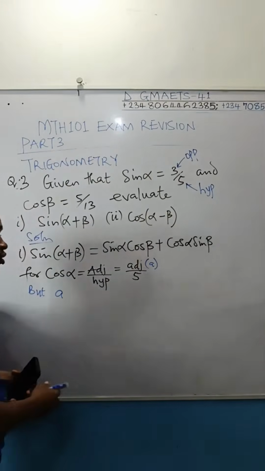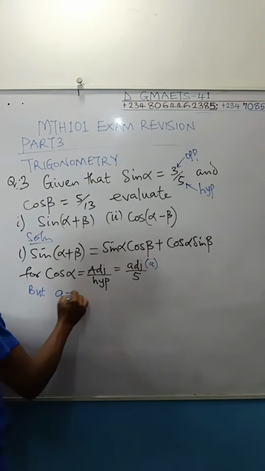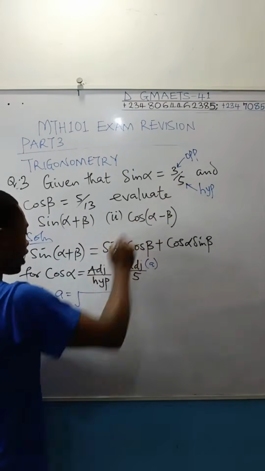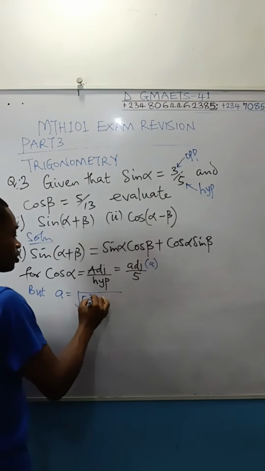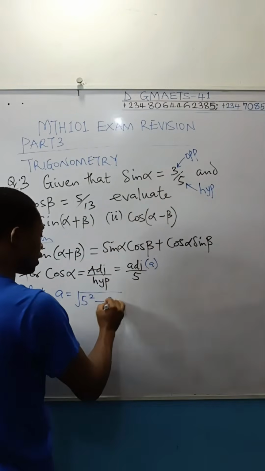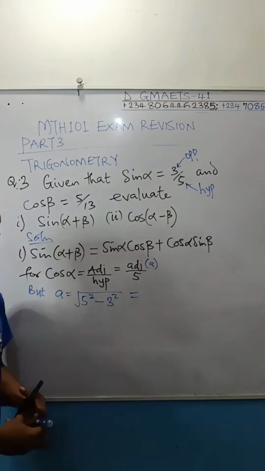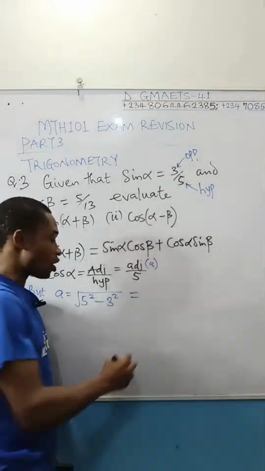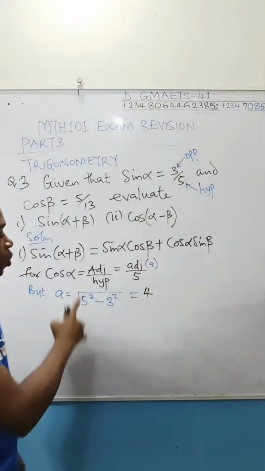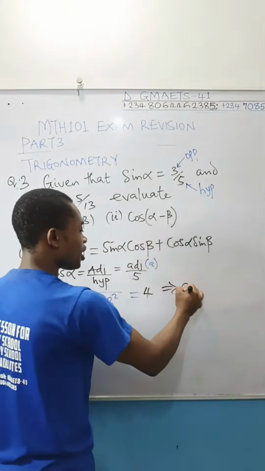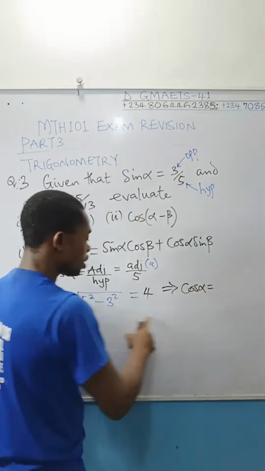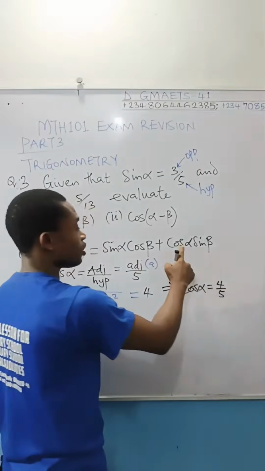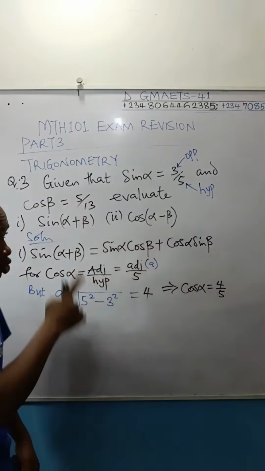Your adjacent A is equal to the square root of the square of hypotenuse, which is 5, minus the square of opposite, which is 3. This is going to give you what? 25 minus 9. 25 minus 9 is 16. Square root of 16 is what? 4. What does it tell us? It implies that cos alpha is equal to adjacent 4 over hypotenuse 5. We are done obtaining cos alpha. Do the same for sine beta.